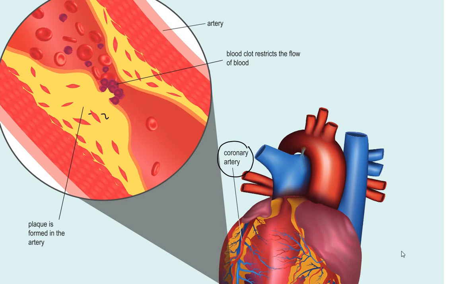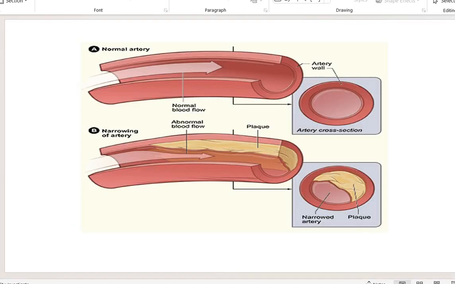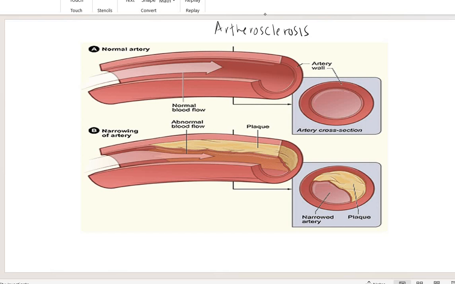So we go to the first one. Make sure the spelling is correct. Arteriosclerosis.